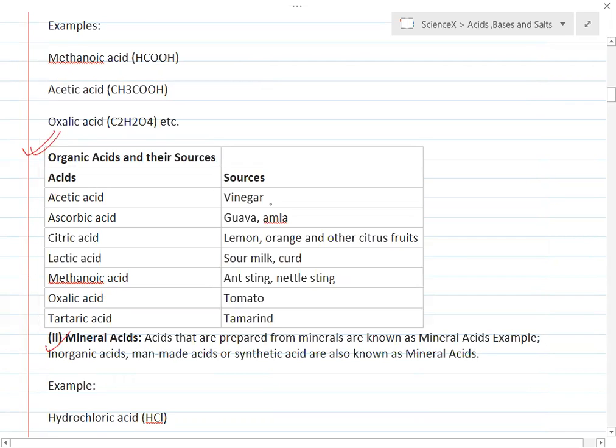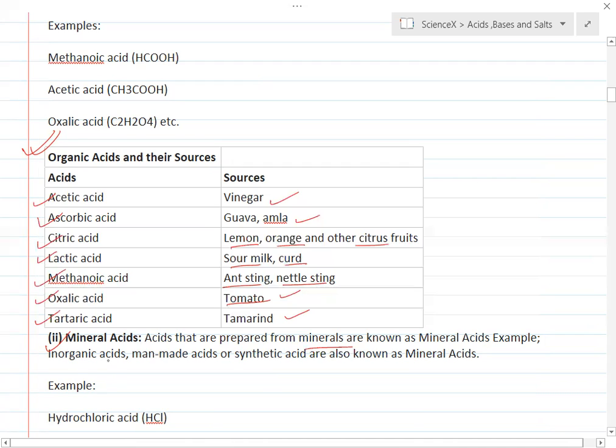Acetic acid, what is the source? It is obtained from vinegar. Ascorbic acid, it is obtained from where? Amla or guava. Citric acid, obtained from lemon, orange, and other citrus fruits. Lactic acid, obtained from sour milk or curd. Methanoic acid is present in the ant sting, nettle sting. Oxalic acid is present in the tomato. Tartaric acid, tamarind.